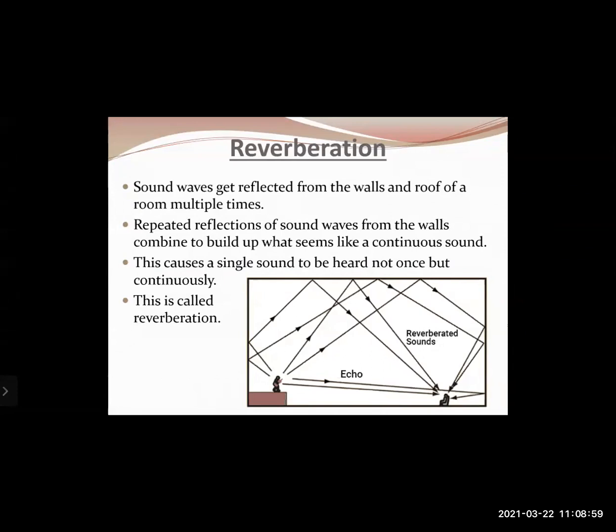If you look at this diagram, on the left hand side you have a speaker. Now when he is speaking, the sound waves from the source, that is from his mouth, travel in different directions, right? The first is the direct direction to the listener in a straight line. The sound also travels upwards and backwards, right? And from there it is getting reflected multiple times, and that reflected sound reaches the listener. So the listener happens to get the same sound multiple times, a continuous sound, and that is called reverberation.